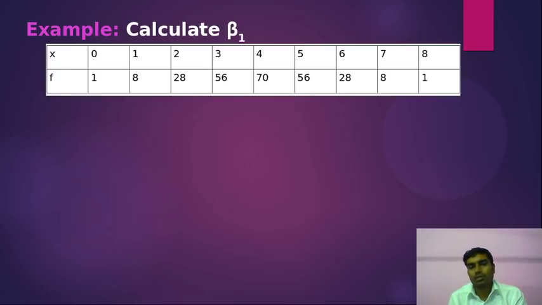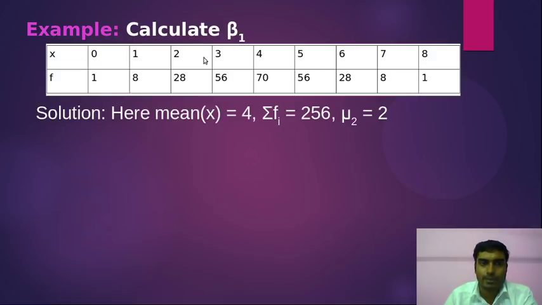Now using that same data, I will find how we can calculate beta 1. So mean you already know, that is 4, right? And the sum of all the frequencies is 256, right? Now mu 2 that you have calculated very nicely, that is equal to 2. That is your variance.